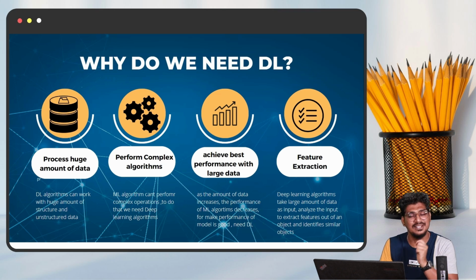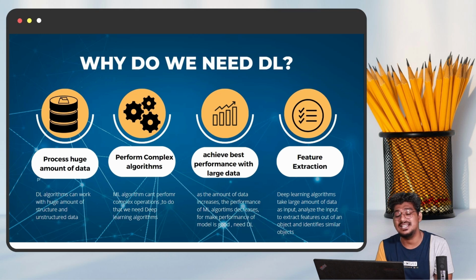So what about the computer? It is the biggest task. For this complex problem, the deep learning algorithm will definitely give the solution, compared to machine learning. So that's why it will be helpful. Deep learning will help to solve complex problems with a complex algorithm.